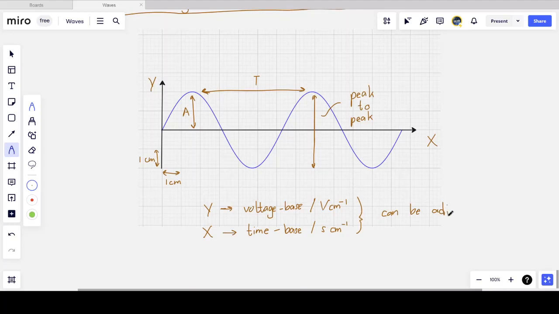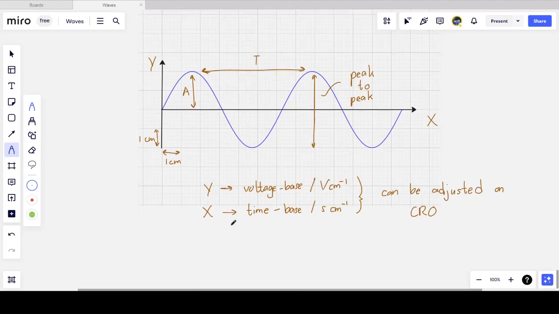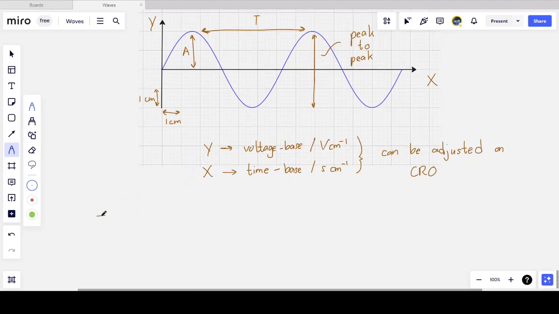We can adjust it so that the graph is large enough that we can actually read the values of amplitude and period, etc. So we have to calibrate the CRO before we can just go ahead and use it. So if I wanted to find the period, it's a common type of exam question. I take the number of centimeters on the x-axis. So this is just like an algorithm, if you would like, to calculate the period.